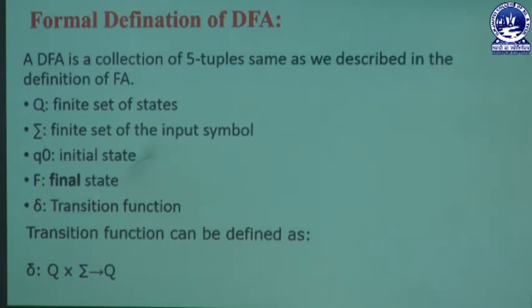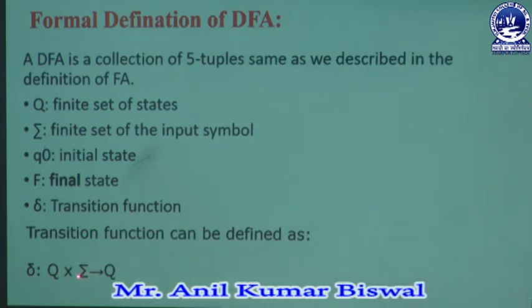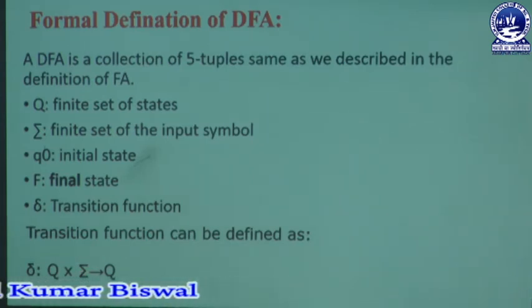Then we have delta, which is known as the transition function. By using the transition function, the user can create a specific table. Using that table we know how to receive a specific input symbol from the user side, and it creates a new state after receiving that input symbol. So the transition function may be represented as delta: Q cross sigma, that is states cross input symbols, giving a state in Q.